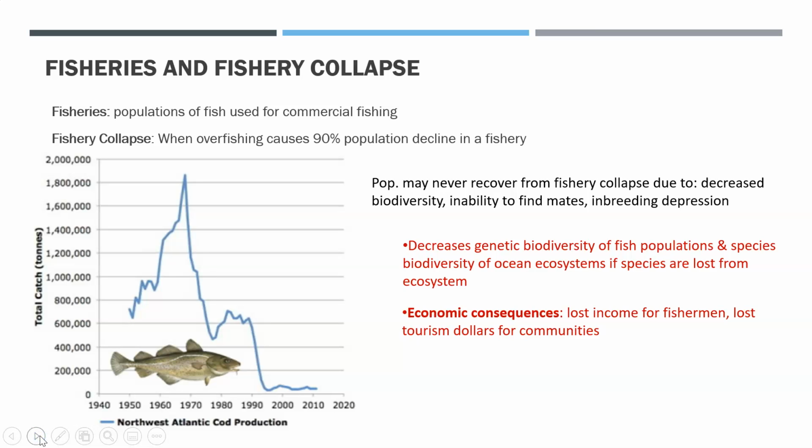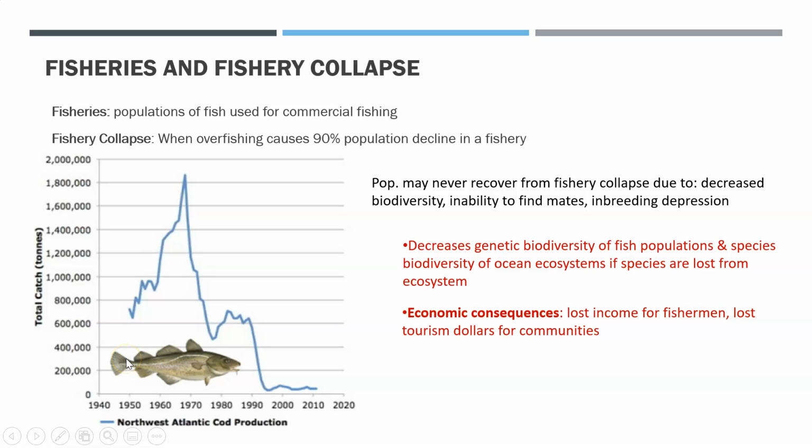So the problem with fishery collapse is that a population may never recover from this collapse because of the decrease in biodiversity. Remember we talked about populations that are really small, those glossy black cockatoos down to just a few individuals, which decreases that biodiversity. There's also an inability to find mates, and then there's going to be a problem with inbreeding. So inbreeding depression, fewer individuals, they may be more closely related, and over time you're going to see more genetic diseases pop up in these populations.